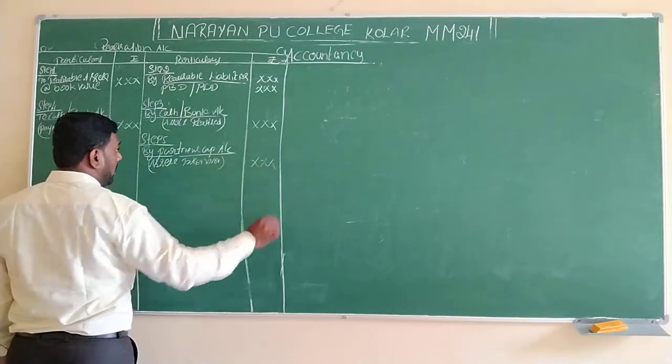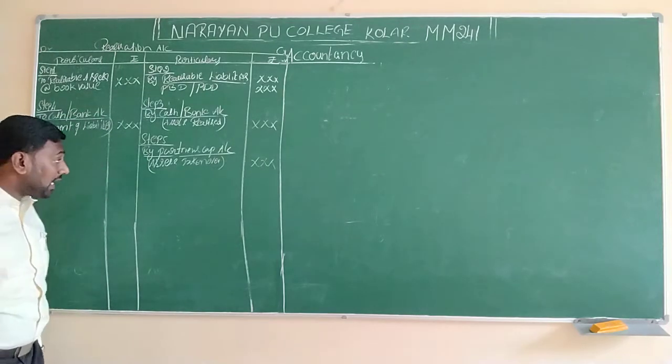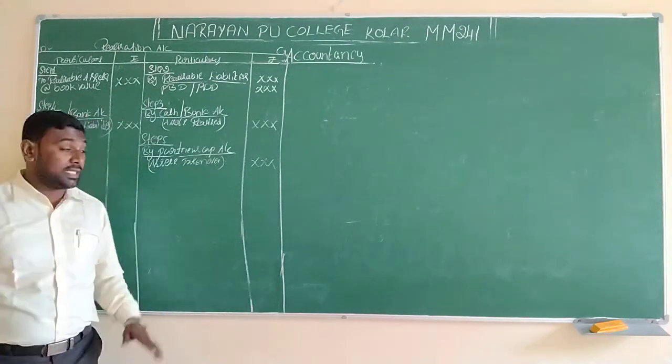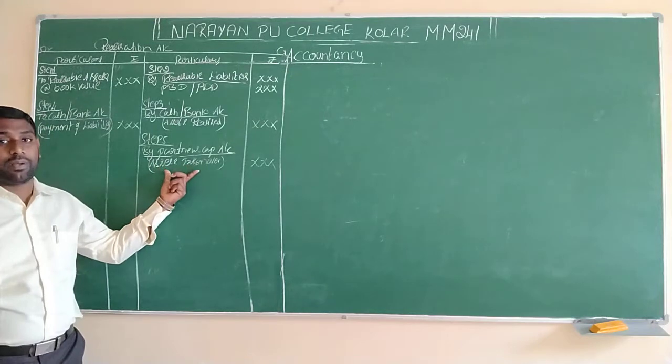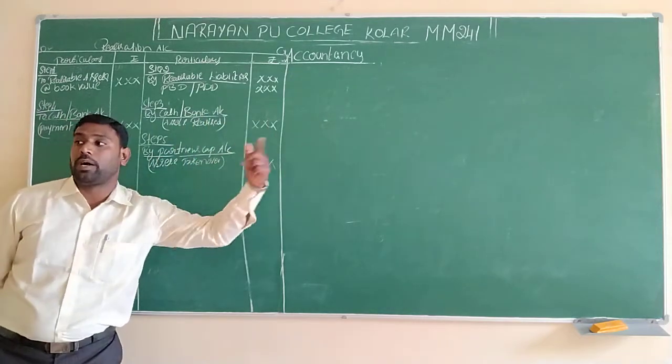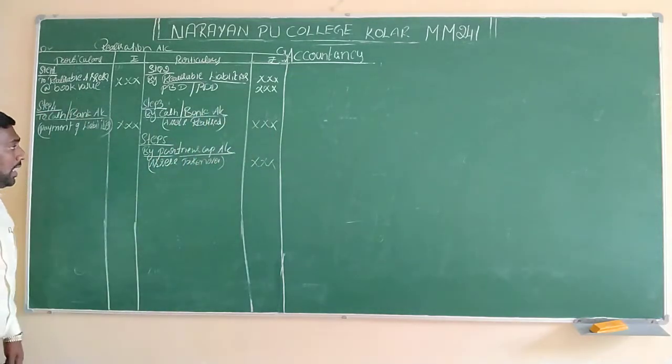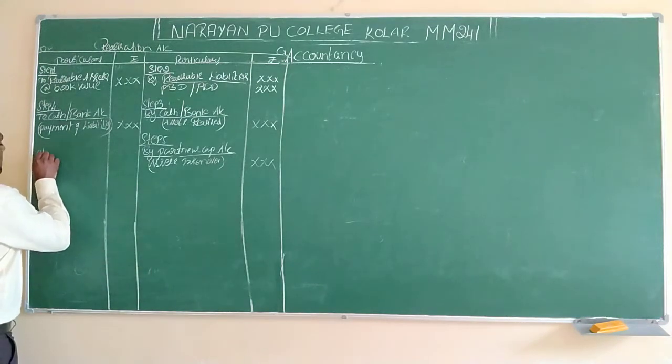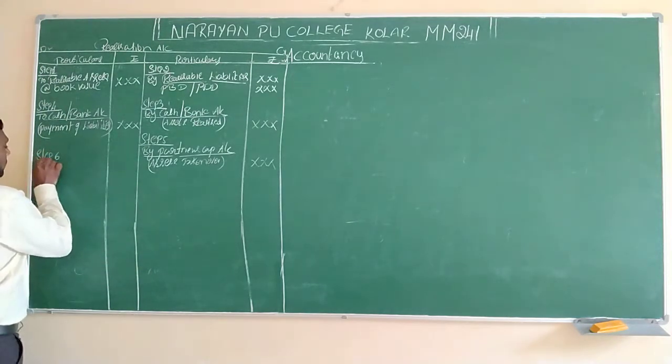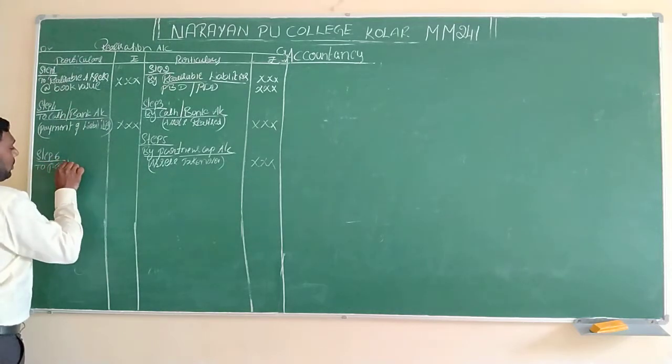If any partner has taken over any assets before selling, we write that amount in step number 5. This amount will be transferred to the partner's capital account. Let's come to step 6: To partners' capital account.